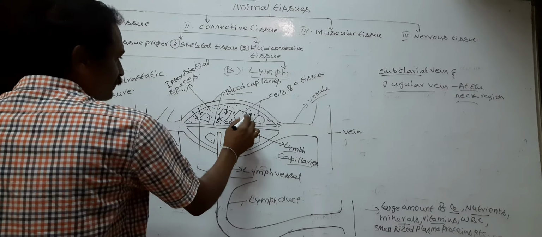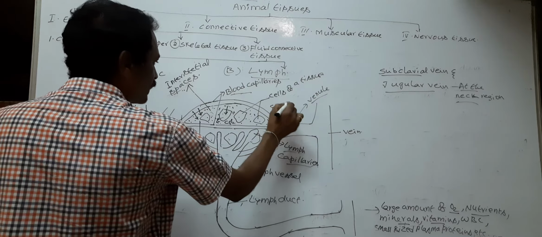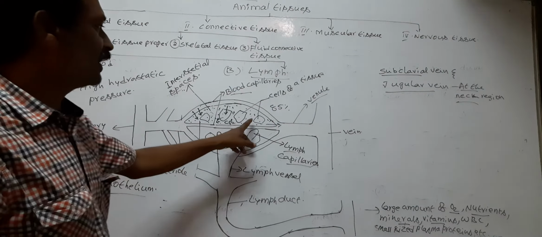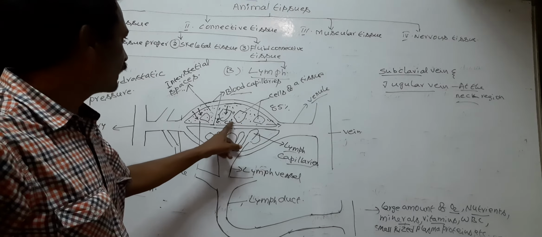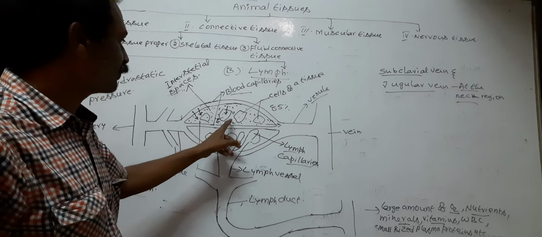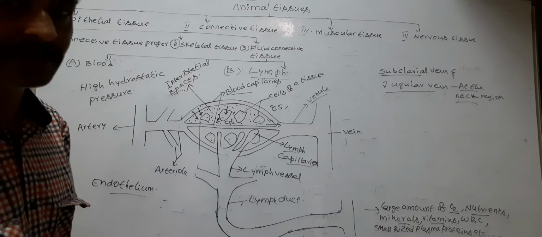So after absorption of 85% of ECF into veins, the extracellular spaces or interstitial spaces possess only 15% of ECF, extracellular fluid.